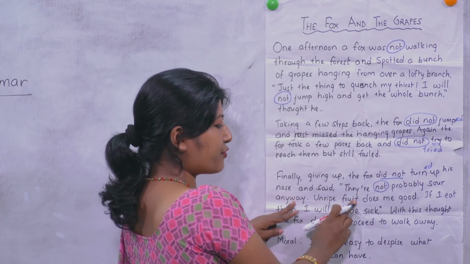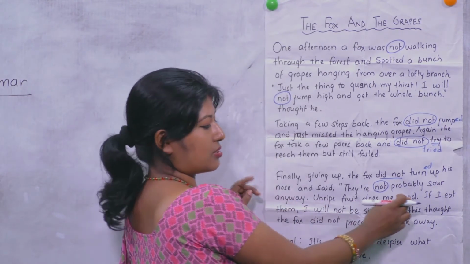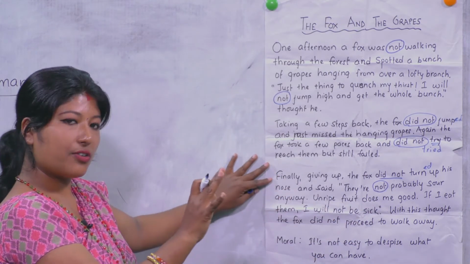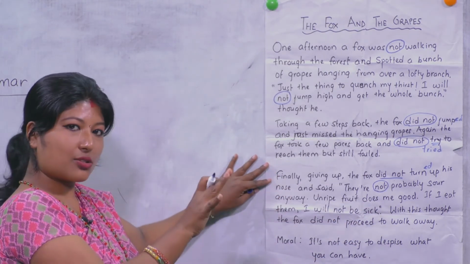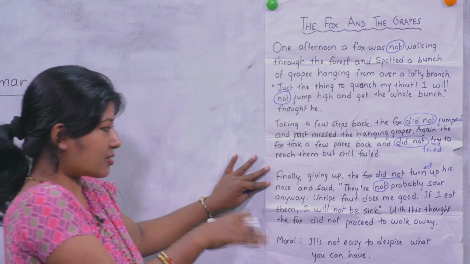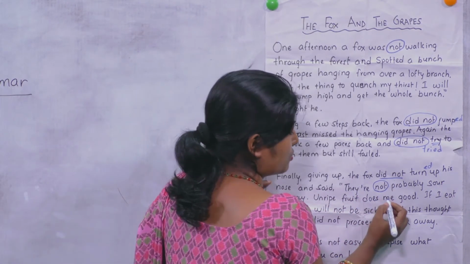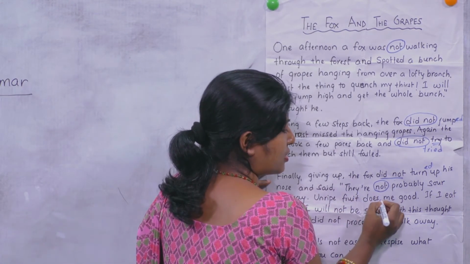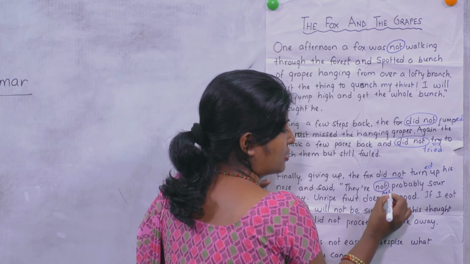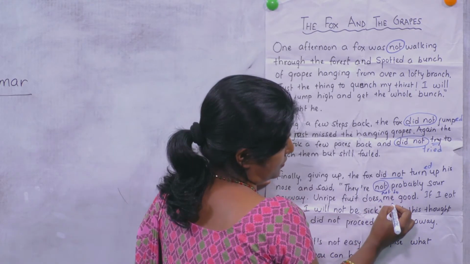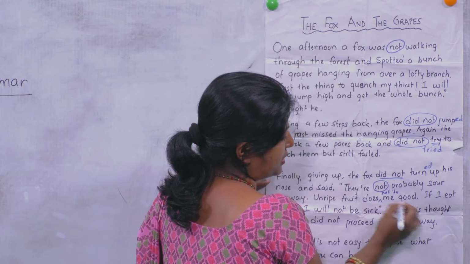Then, "Unripe fruit does me good." Unripe fruit doesn't do good to anyone, right? So "Unripe fruit does not do good to me."